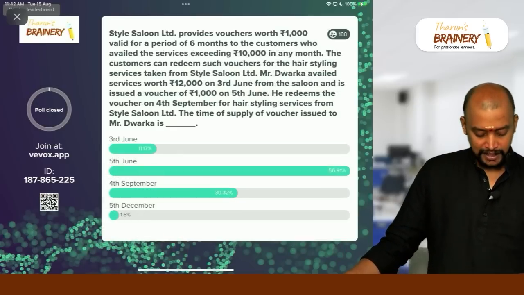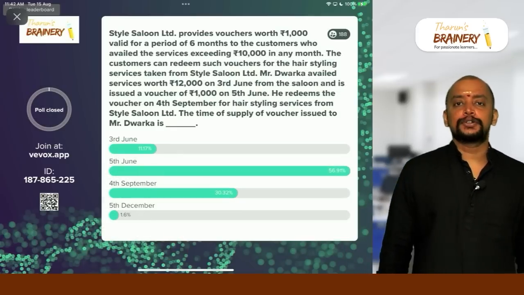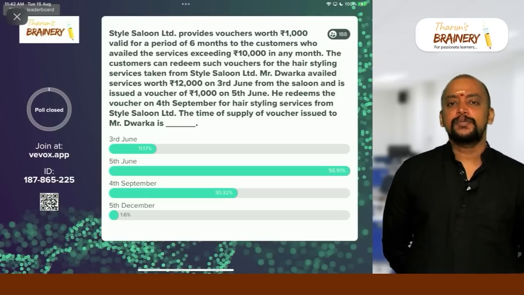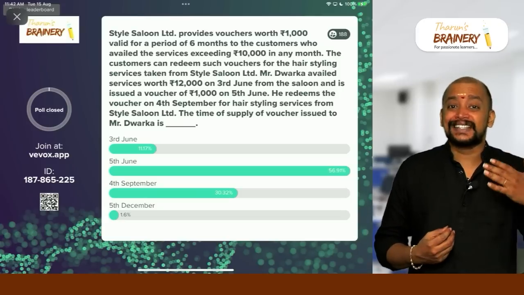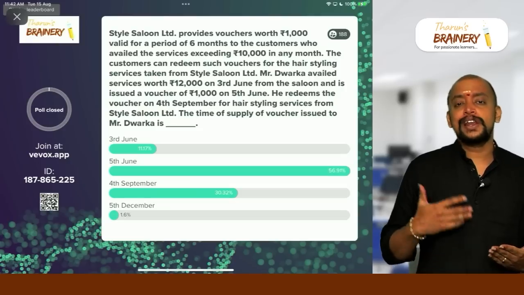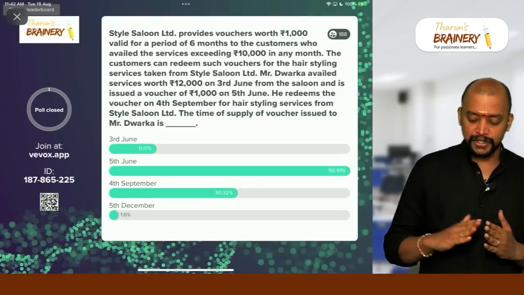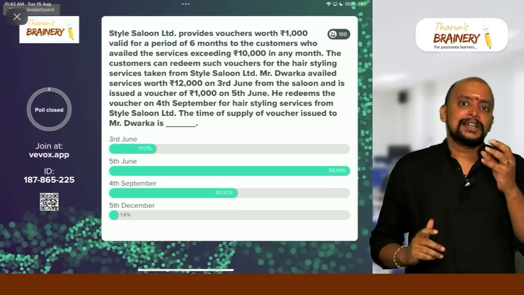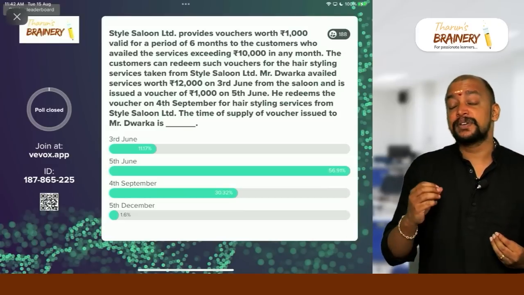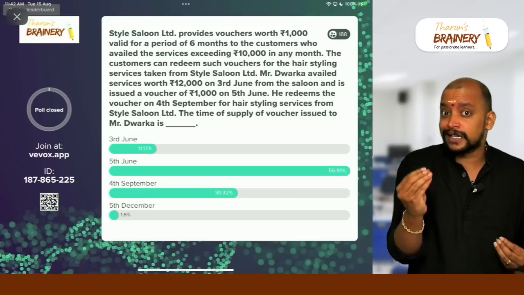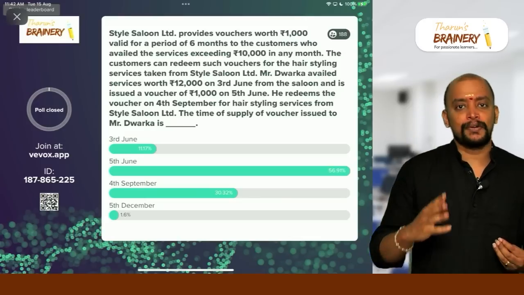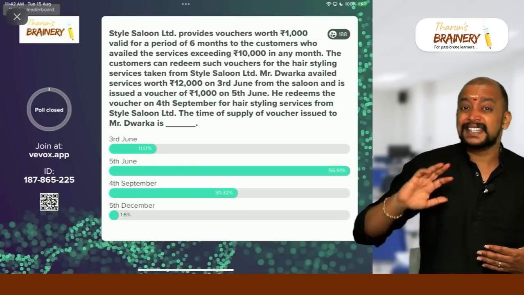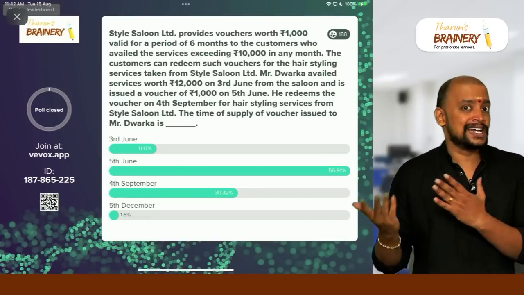Okay, good. Actually this question is related to identifiable, non-identifiable vouchers, time of supply. So time of supply in case of identifiable voucher is at the time of issuance of voucher. Non-identifiable voucher is at the time of redemption. So what is an identifiable voucher? Whenever that voucher can be redeemed against a particular product or a service, it is identifiable voucher. Non-identifiable voucher means when the voucher can be redeemed against any product or service, it is non-identifiable.